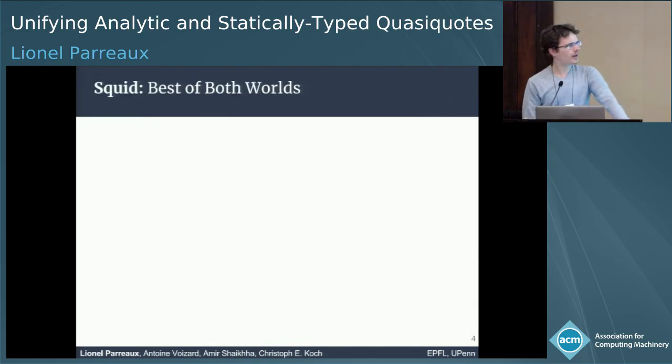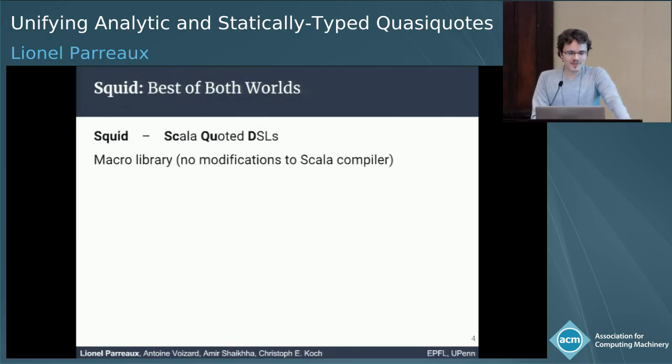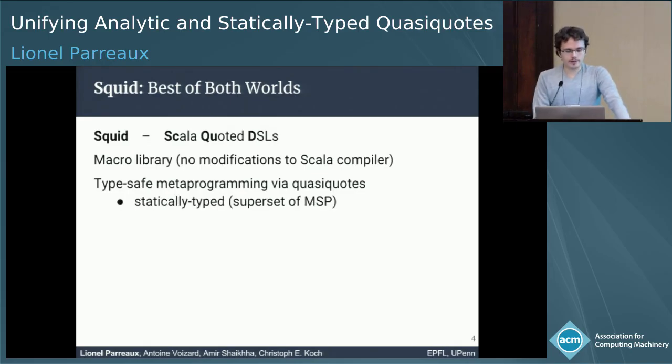So with our approach, we try to do the best of both worlds. Squid is a Scala library that stands for Scala Quoted DSL. It's an approximate contraction. It's a macro library, a pure library that was implemented without modifying the Scala compiler, and it allows type-safe metaprogramming via quasiquotes.